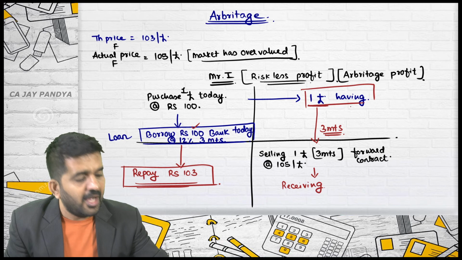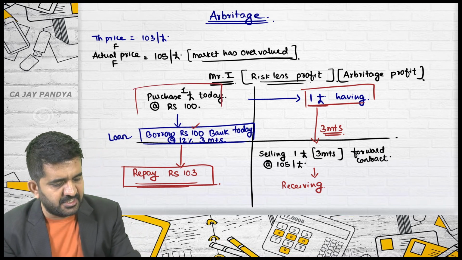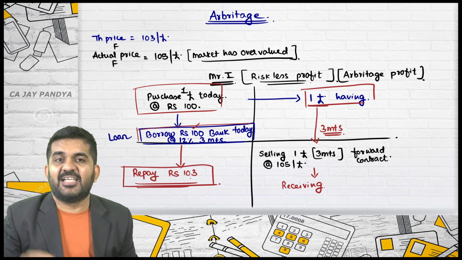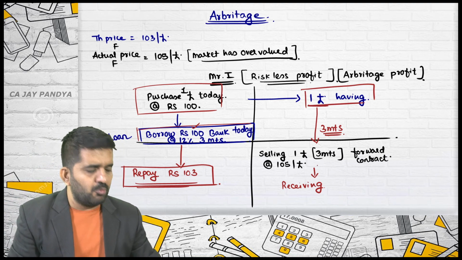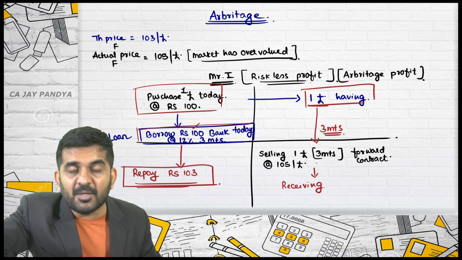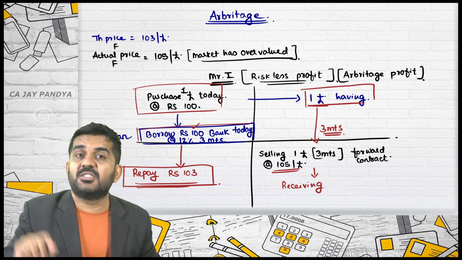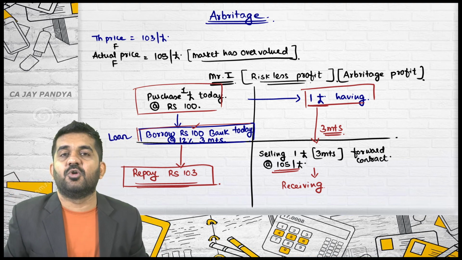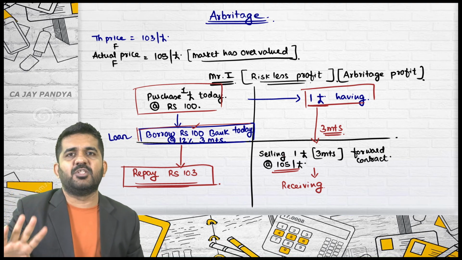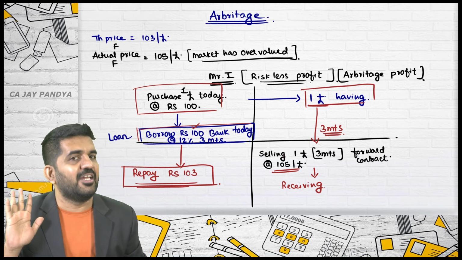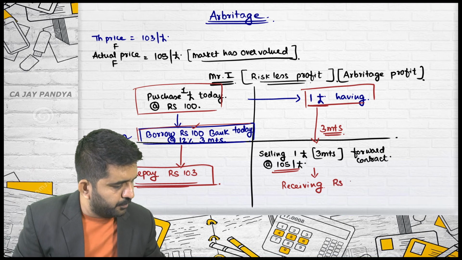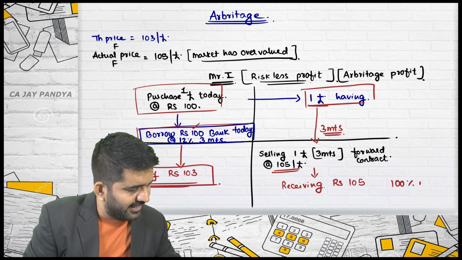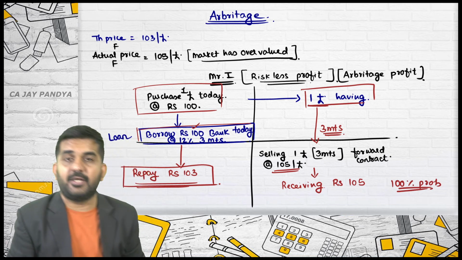So I have given the pound. How was I having the pound? Because I have already purchased it by taking a loan. Have I repaid the loan? Yes, I have repaid rupees 103. This pound I have given in this contract because I need to give £1. I will be receiving how much rupees? Is this rate fixed or fluctuating? If the market price is 200, I will be getting 105. If the market price is 100, I will be getting 105. If the market price is 2 rupees, I will be getting 105. So I will be receiving rupees 105. What is the probability? It is certainty, 100% probability.